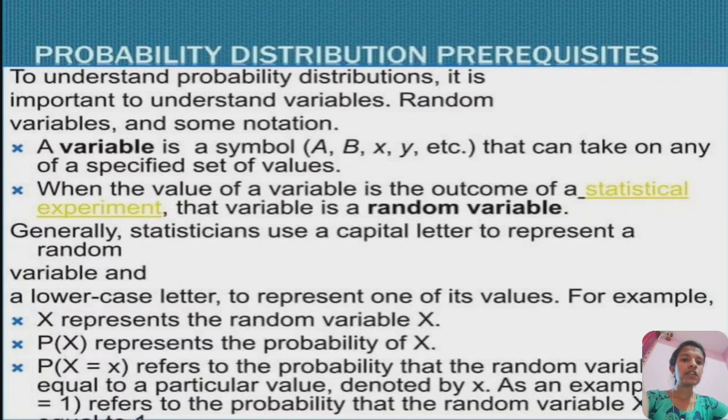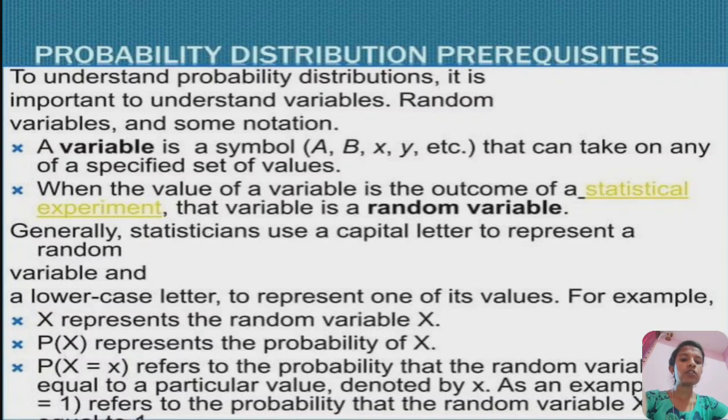A variable is a symbol, a, b, x, y, etc., that can take on any specified set of values. When the value of a variable is the outcome of a statistical experiment, the variable is a random variable. Generally, statisticians use a capital letter to represent a random variable and a lowercase letter to represent one of its values. For example, capital X represents the random variable.